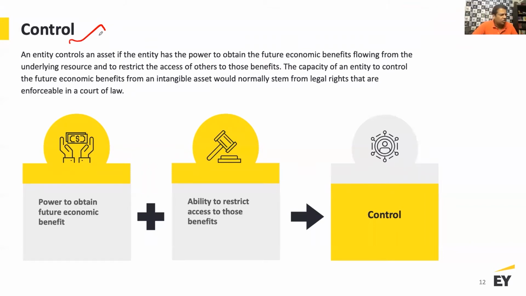Now let's come back and try and understand the meaning of control. An entity controls an asset if the entity has the power to obtain the future economic benefits flowing from the underlying resource, and to restrict the access of others to those benefits. In a way, what is it trying to say? That it is controlled by you if you can actually derive the benefits and consume those benefits, or restrict others from getting any benefit from the use of such assets. That means it is in your control.